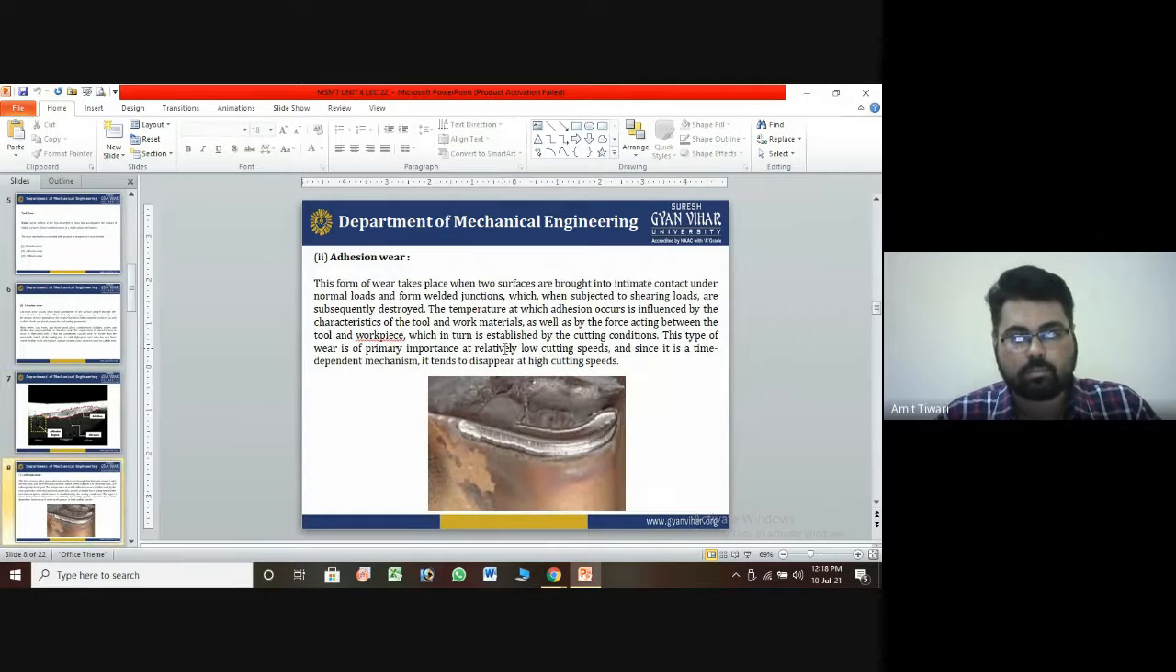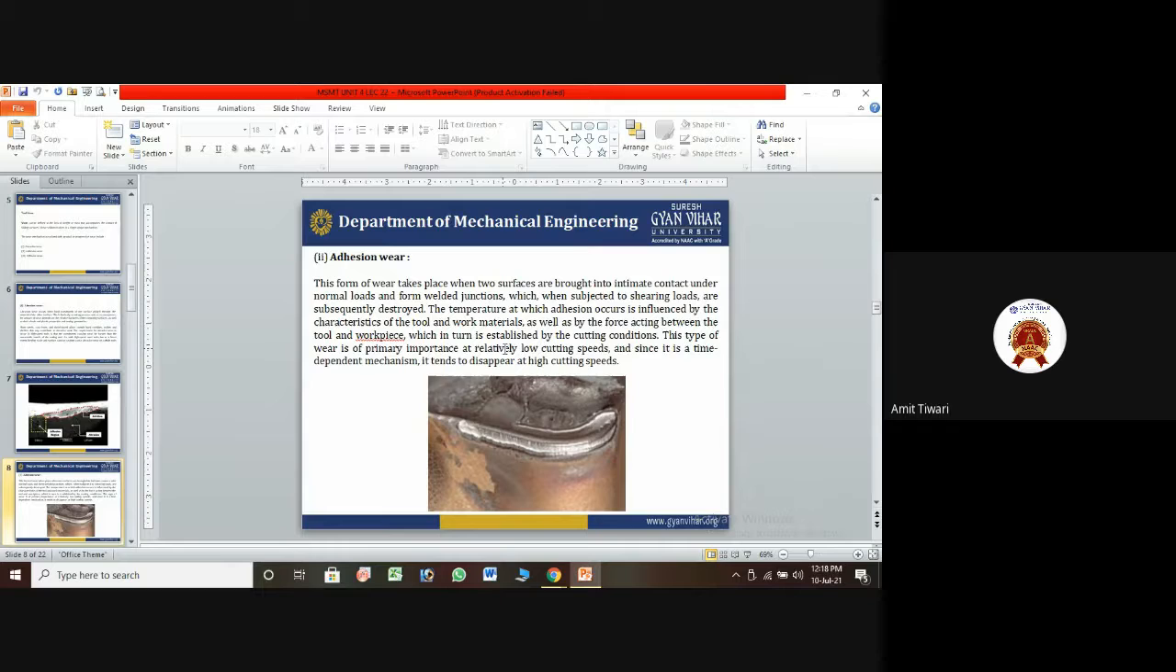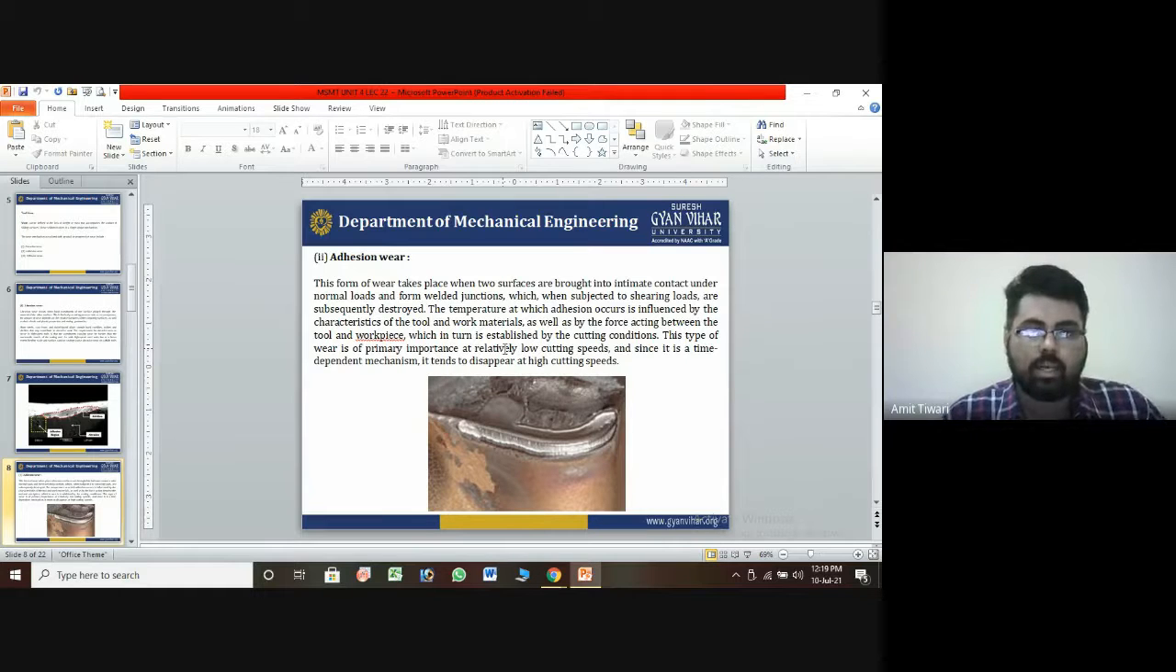Now the second one is adhesion wear. So what is adhesion wear? This form of wear takes place when two surfaces are brought into intimate contact under heavy loads and form welding junctions, which, when subjected to shearing load, are subsequently destroyed. The temperature at which adhesion occurs is influenced by the characteristics of the tool and work material, as well as by the forces acting between the tool and the workpiece.